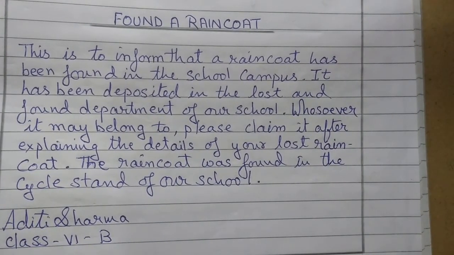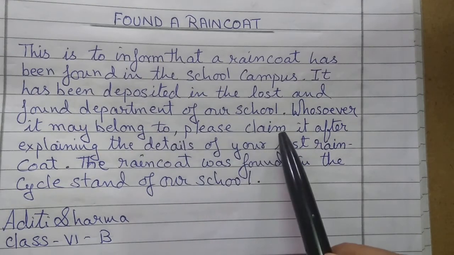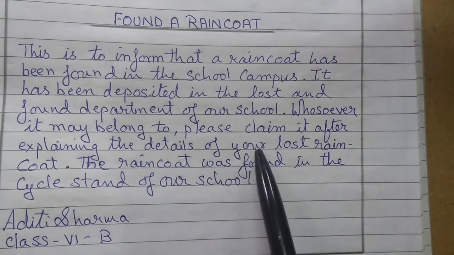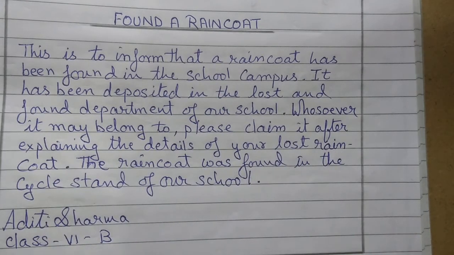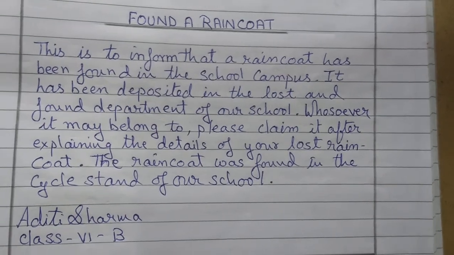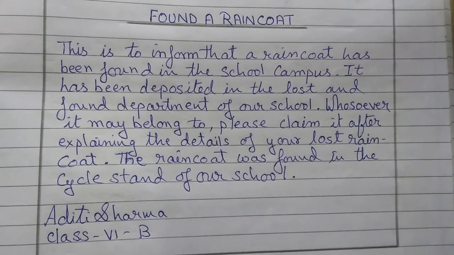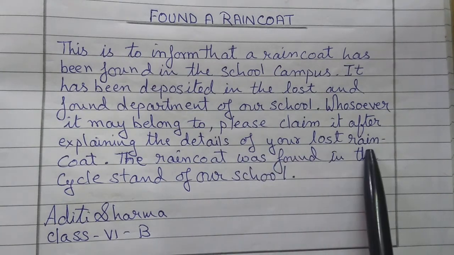Now whosoever that raincoat belongs to, please claim it, go and get it after explaining the details of your lost raincoat. Remember, see, you cannot say that this is mine without any identification. Can you tell? No, without identification, without telling the other, how can you claim? Then who will believe you? If I go and tell this is my raincoat, how does that other person believe me? Then you have to give the details of your raincoat.